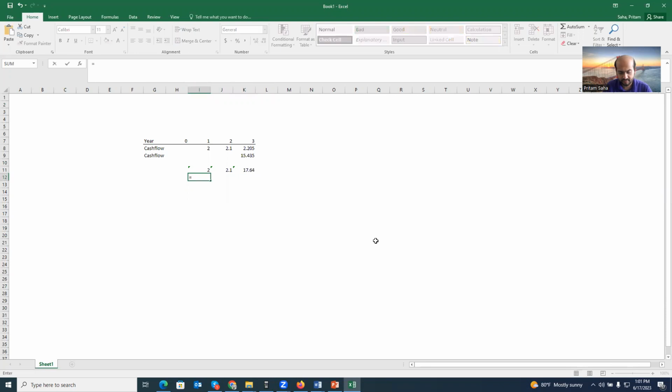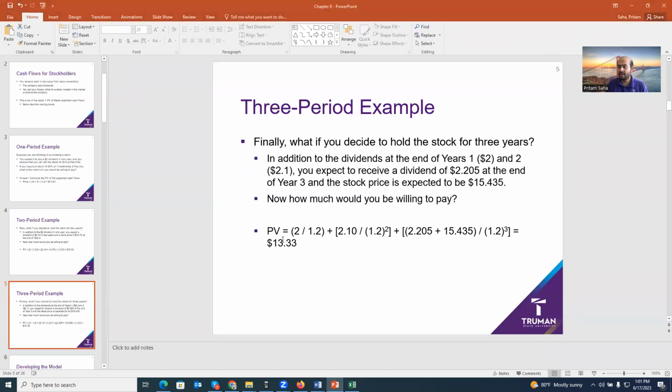Now, if you discount, divided by 1.2 to the power, be careful, to the power. This is year 1 cash flow, to the power 1. Then year 2 cash flow to the power 2, year 3 cash flow to the power 3. And if we just sum them up, you get 8.33. There's the thing. So don't think that they're just simulated numbers. It doesn't mean that if you want to hold it for 1 period, 2 periods, 3 periods, it always has to be the same price. It's a simulated number, okay?